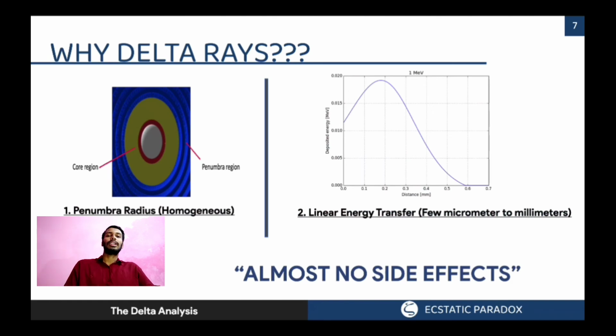And now, why should we use delta electrons? Why am I stressing upon using delta electrons, even though there are a lot of different methods? The first thing is penumbral radius, which means the energy is distributed homogeneously around the delta electron, and we can calculate by using a formula the radius of the delta energy around the delta electrons. The second thing is linear energy transfer, which means the penetration of delta electrons is from 3 micrometers to millimeters inside the human cell, which makes it really precise to treat cancer. And the side effect is minimal due to its lesser energy values.